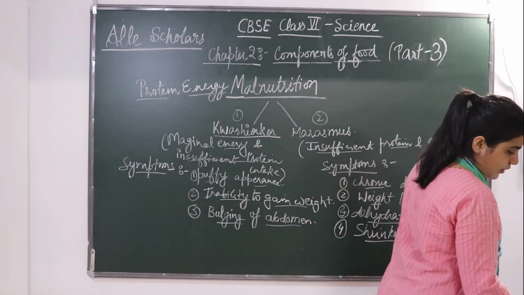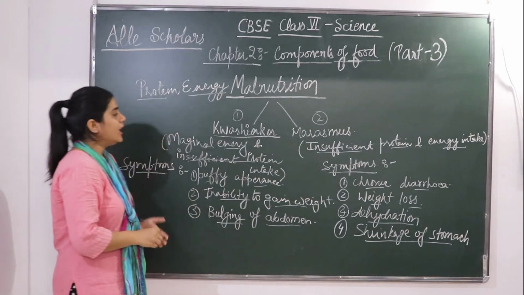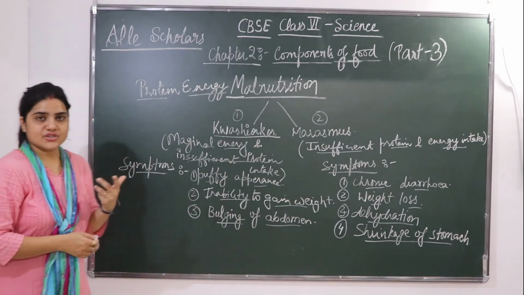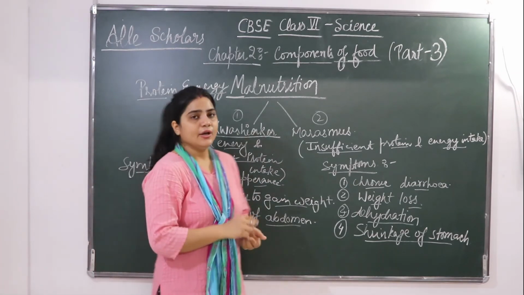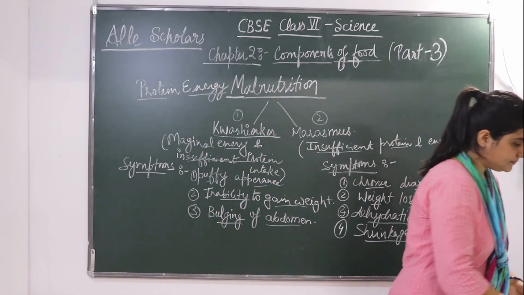Now I will be showing you some diseases or disorders that are caused due to deficiency of vitamins and minerals. So let's check the list.